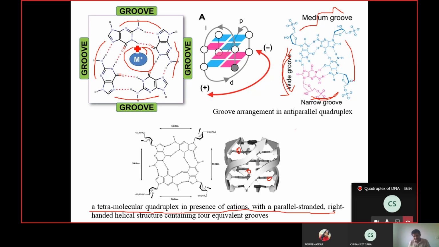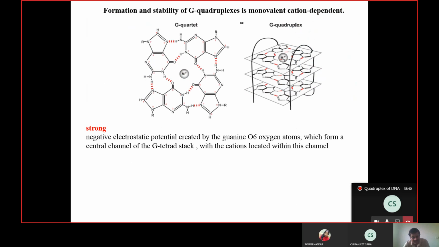You need an enzyme. So these structures are all based on ionic interaction, and I have already shown that this ion stays right at the middle hole of the structure. So this is the ion, and in most cases these ions are singly positively charged ions.